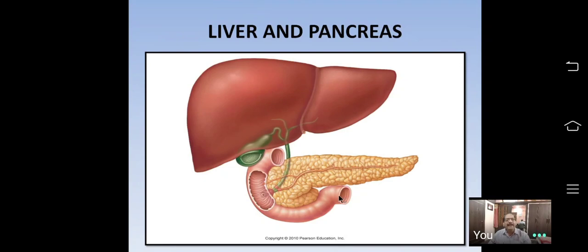So all enzymes together digest food in the small intestine. Therefore, complete digestion and absorption of the food takes place in the small intestine. So this is about the accessory glands.